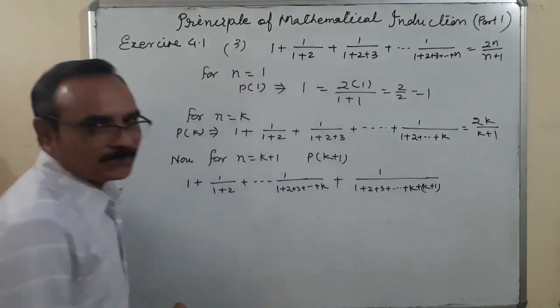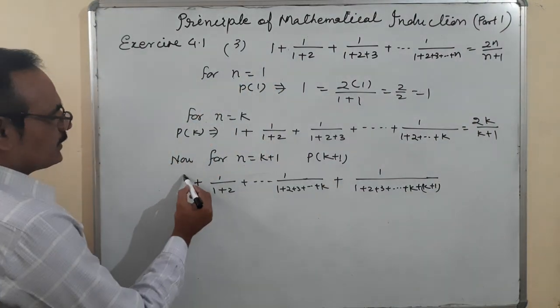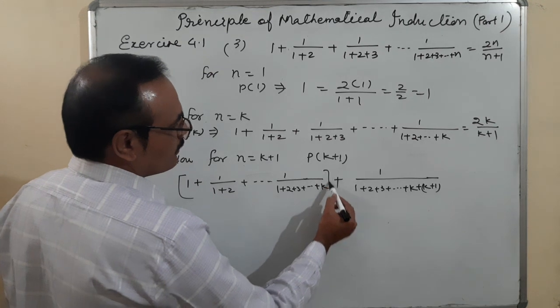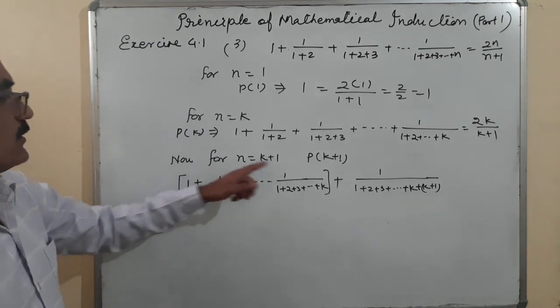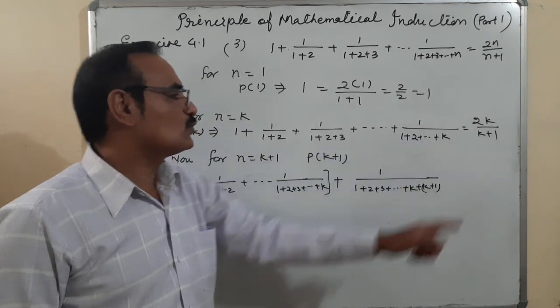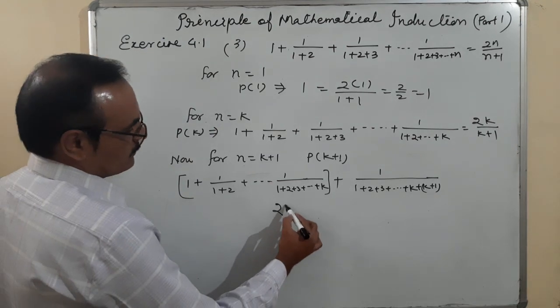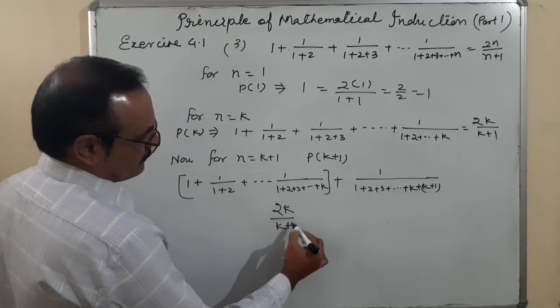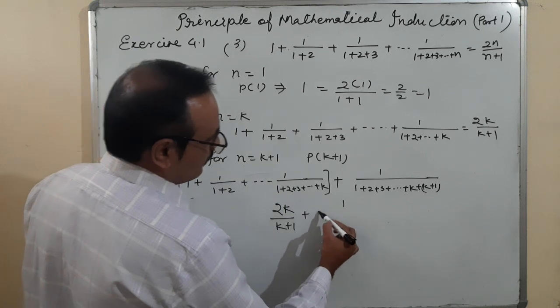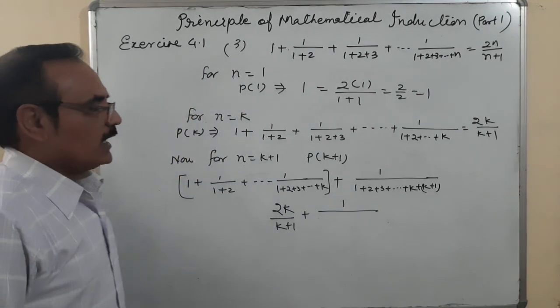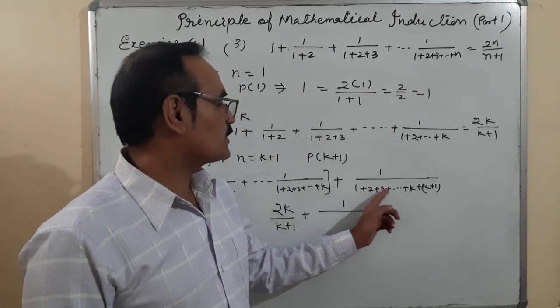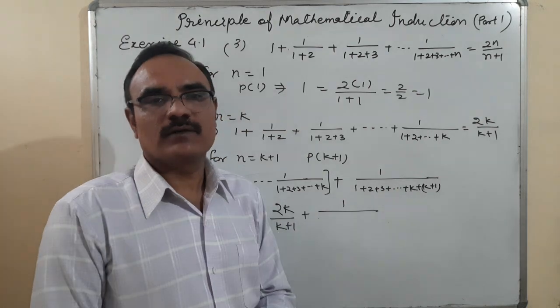Okay, from here to here, what is the value of this? It is 2k upon k plus 1, plus 1 upon, what should I write for this term? 1 plus 2 plus 3 plus up to k plus 1.